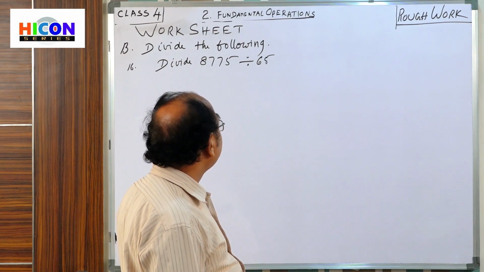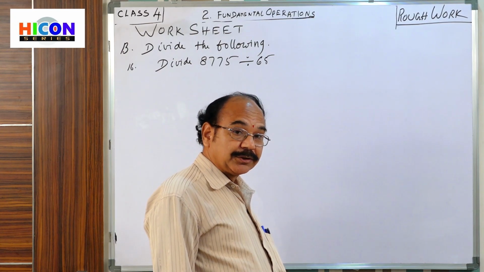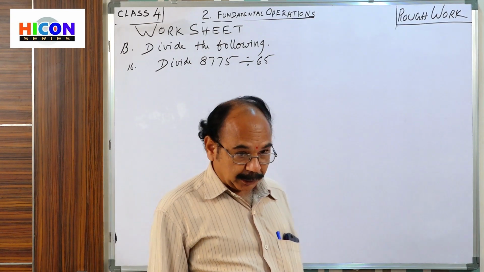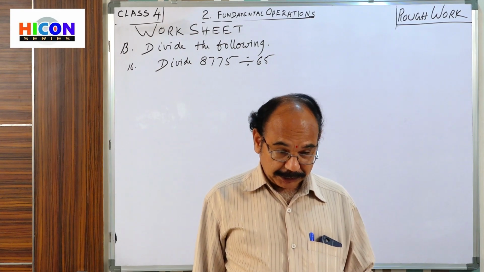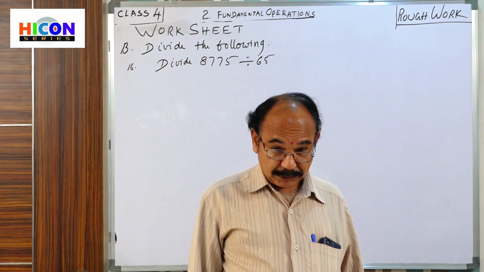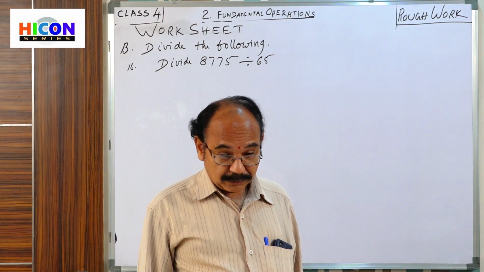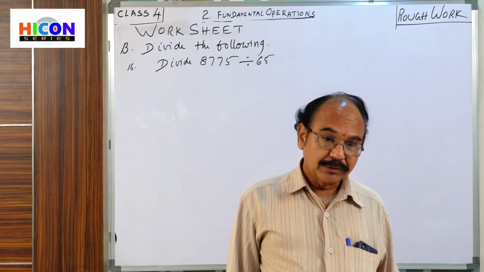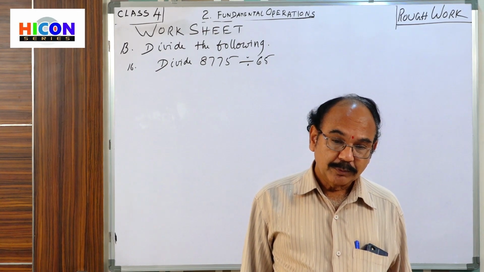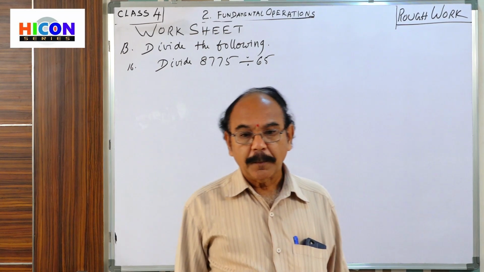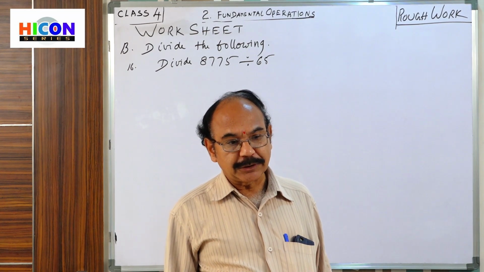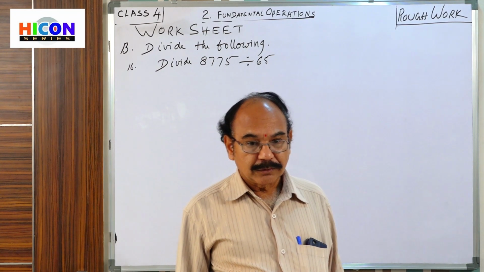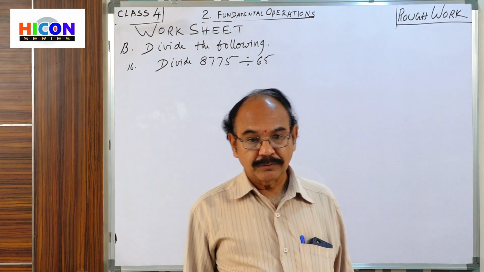Divide 8,775 by 65. You know the multiplication table to a certain extent only, but you can continue the same procedure in writing the multiplication tables with large numbers also.